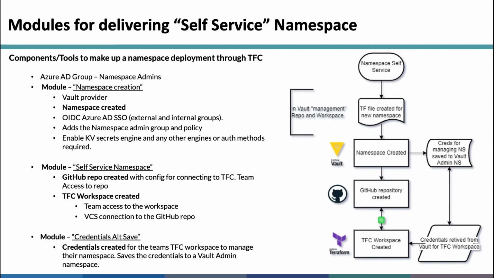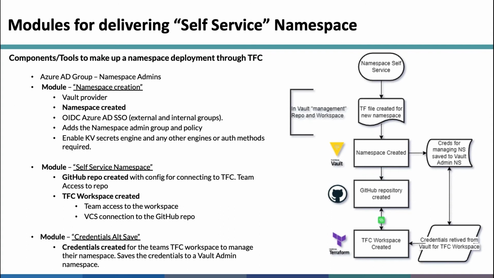It creates the TFC workspace, assigns group access to GitHub as well as the TFC workspace, and it also adds the TFC service account to the GitHub repo, so it has access to be connected for the VCS integration.